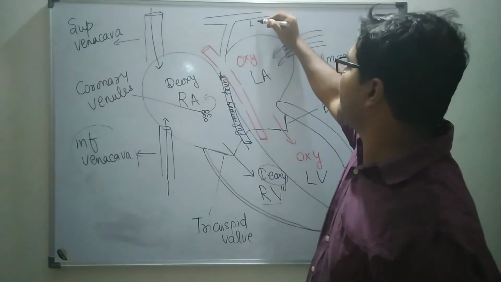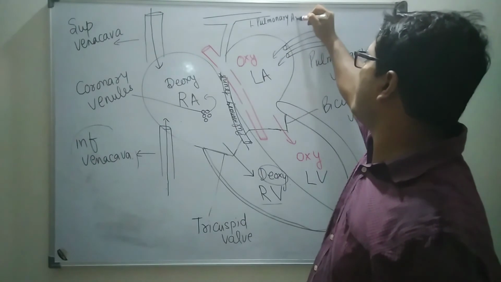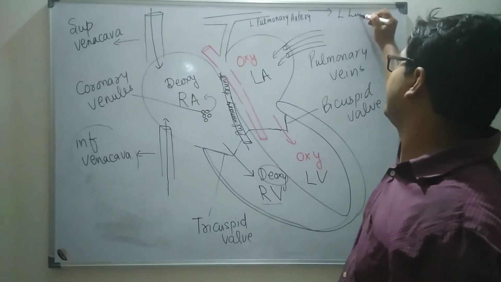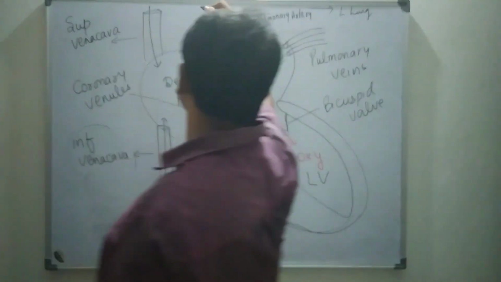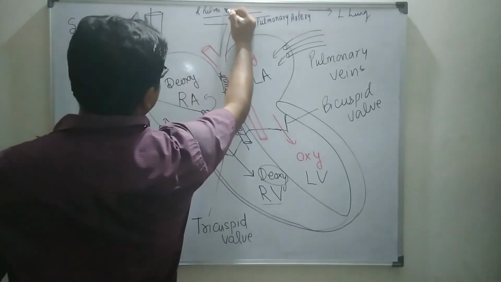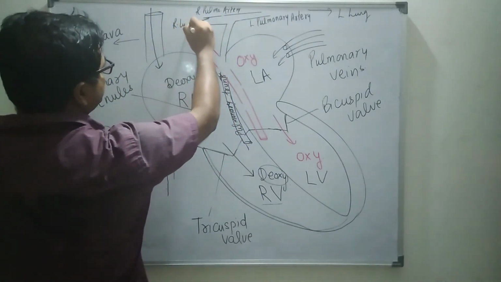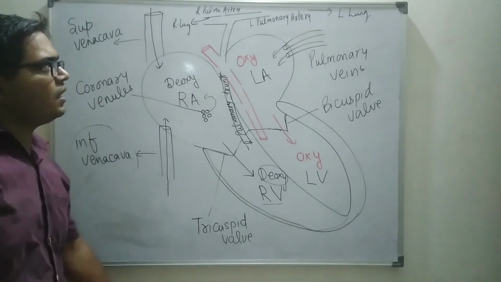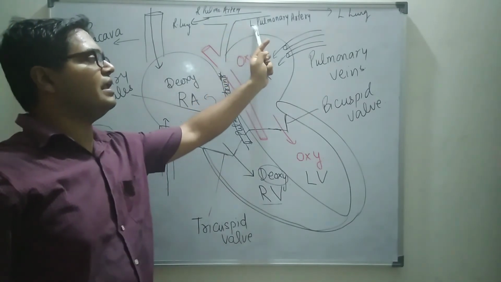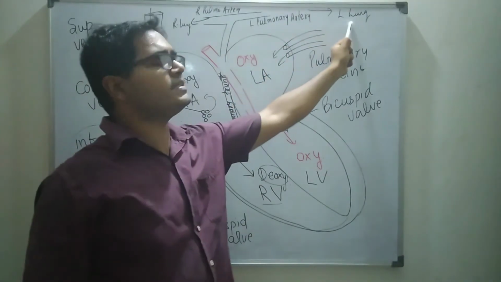This is the left pulmonary artery and it goes to the left lung, and this is the right pulmonary artery and it goes to the right lung. Now, the right pulmonary artery and left pulmonary artery carry deoxygenated blood towards the lungs.